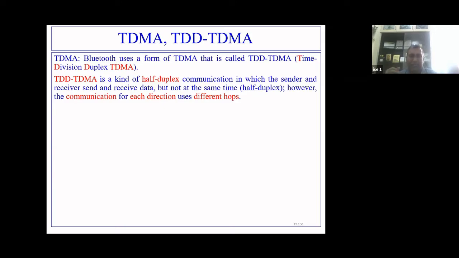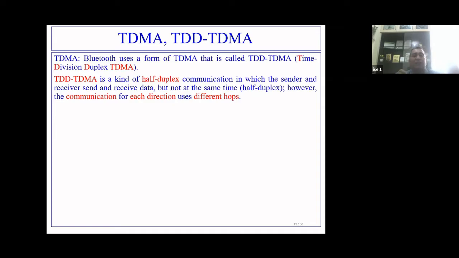As I told earlier, it's a kind of half duplex communication in which sender and receiver will not send or receive the data at the same time. That means if the primary is sending data to the secondary, the secondary can receive the data, but it cannot send the data. And if the secondary is sending data to the primary, the primary can receive the data, but it cannot send. So it's a kind of half duplex communication, and this sort of half duplex communication is called time division duplex TDMA.